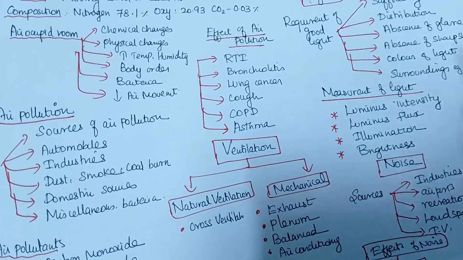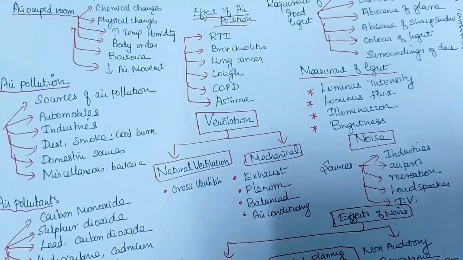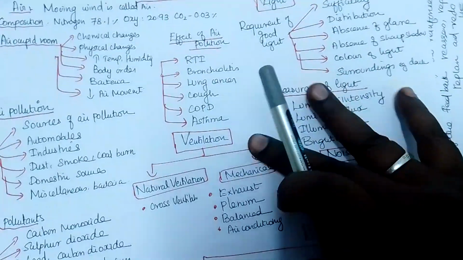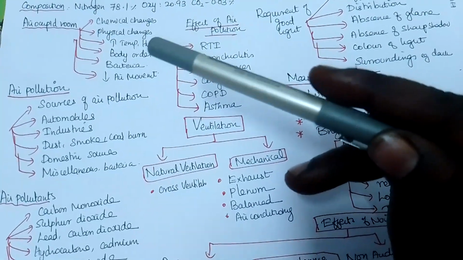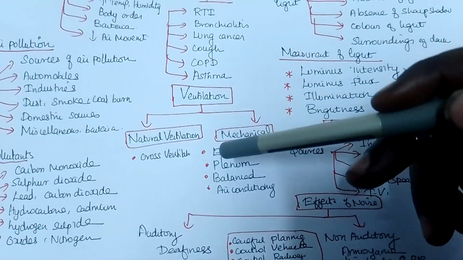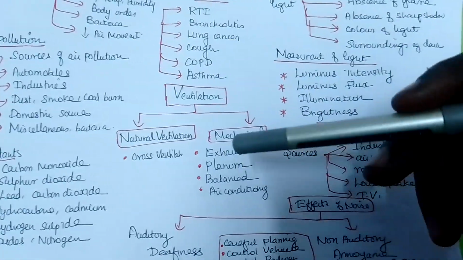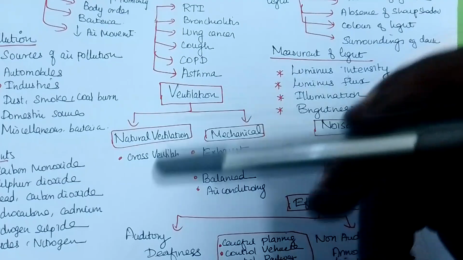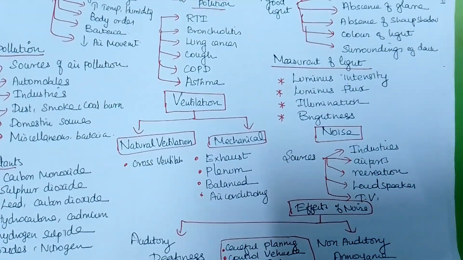Like that, you can write under these headings, you can learn these things. Okay, next we will see about ventilation. What is ventilation? We saw about air occupied room. If you build the room correctly, these air occupied room problems will not come in a well ventilated room. So in a ventilated room, once the air is coming inside, it should have a space to move outside.